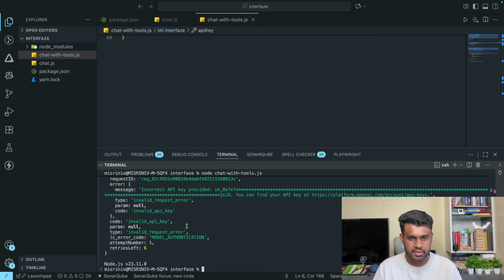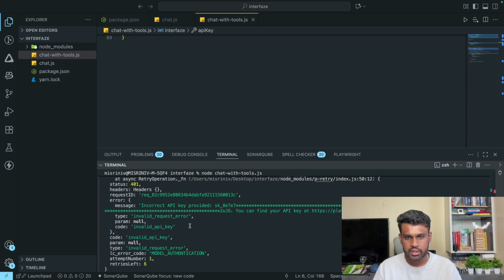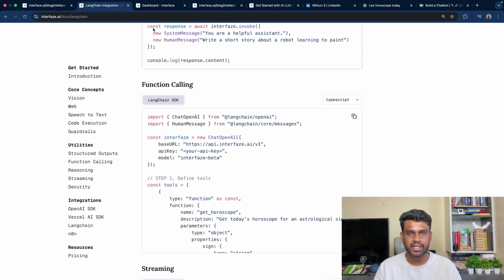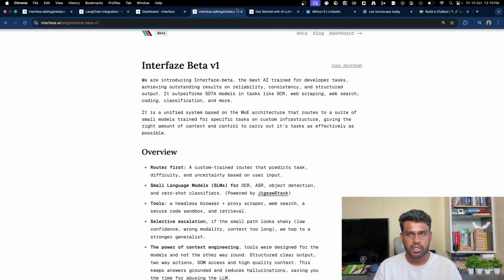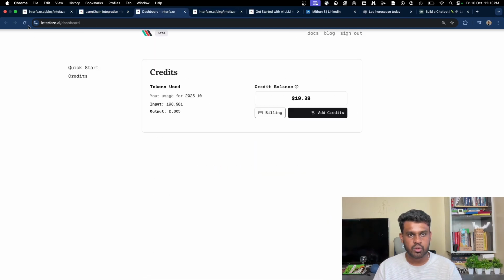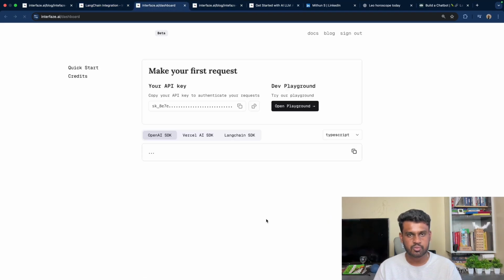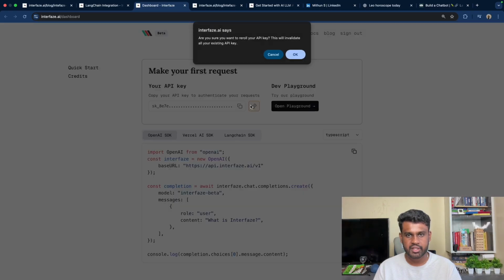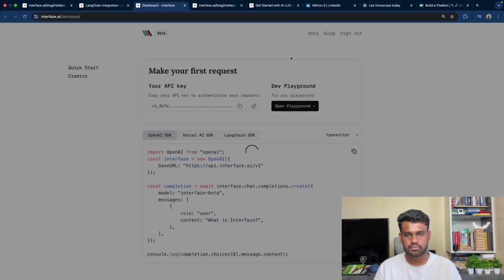It says invalid API key, model authentication. I have got it from here. So let me just re-verify this. Let me go to the dashboard, refresh the dashboard. What is this? Let me re-roll this. Okay, means I'm getting a new API key.